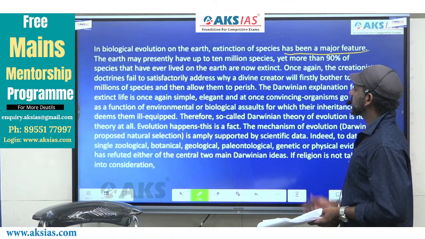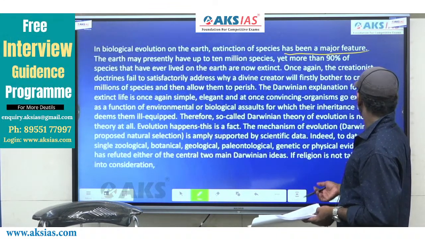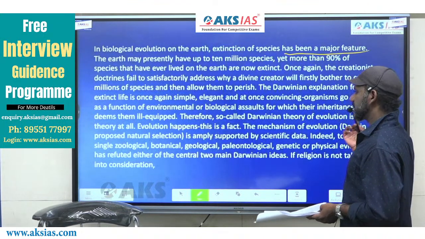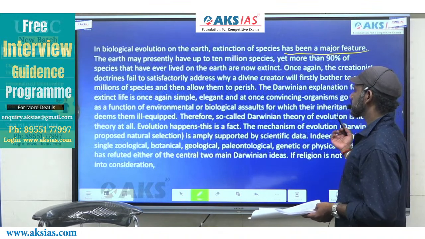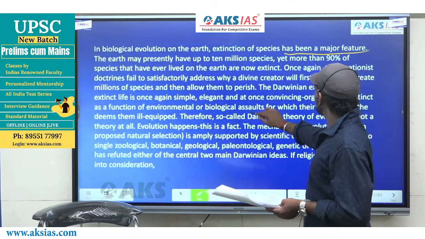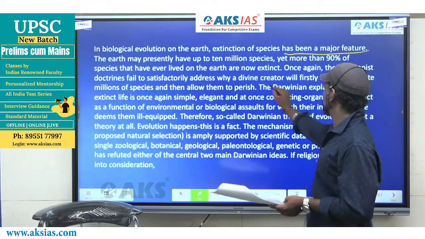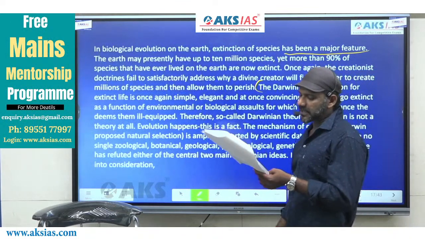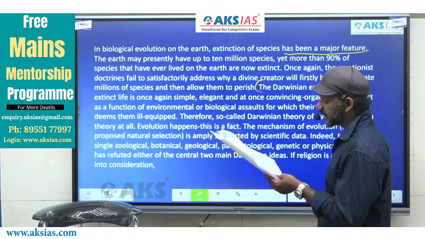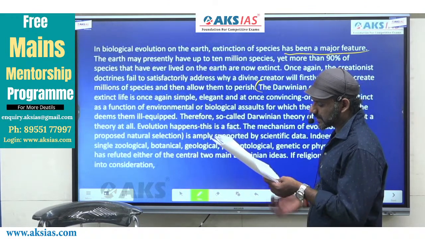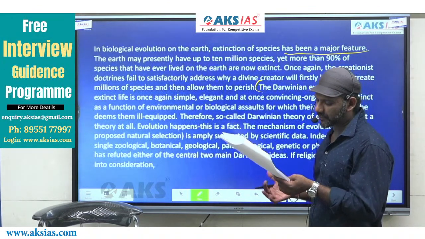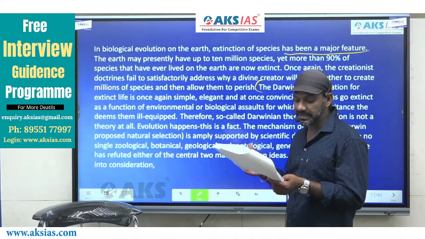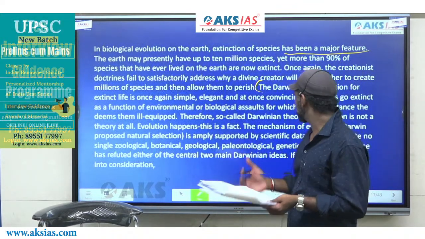We'll read this part of the passage. The Darwinian explanation for extinct life is once again simple, elegant, and once convincing. Organisms go extinct as a function of environmental or biological assaults for which the inheritance deems them ill-equipped.